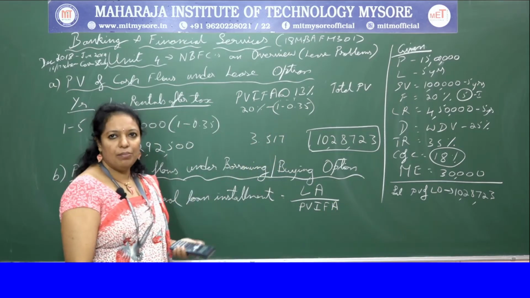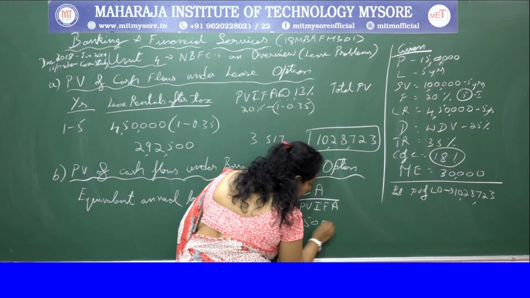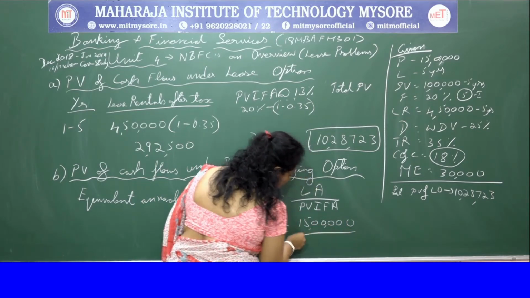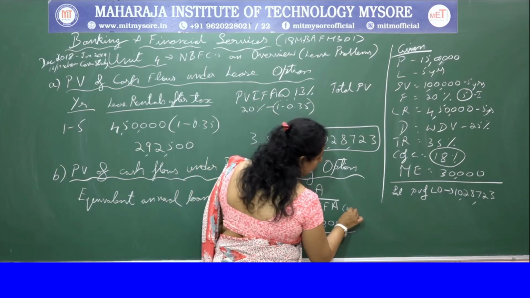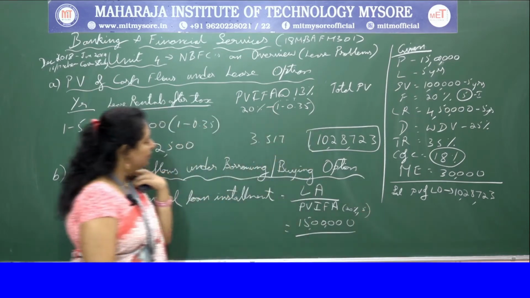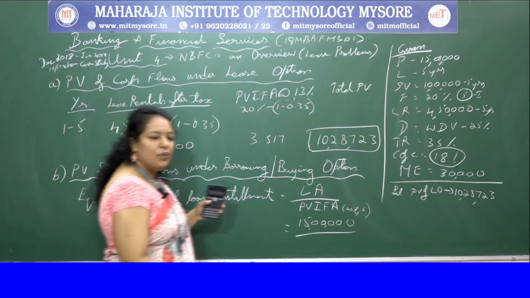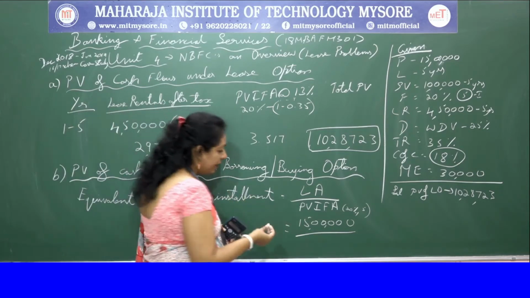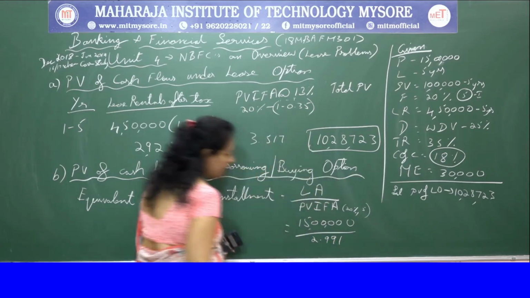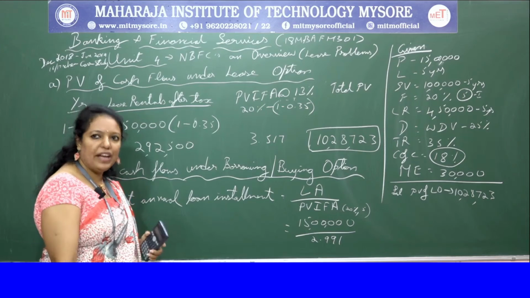So what is the loan amount? Loan amount is 15 lakhs. And present value interest factor annuity at 20% for 5 years, which is given in the problem itself, is 2.991.